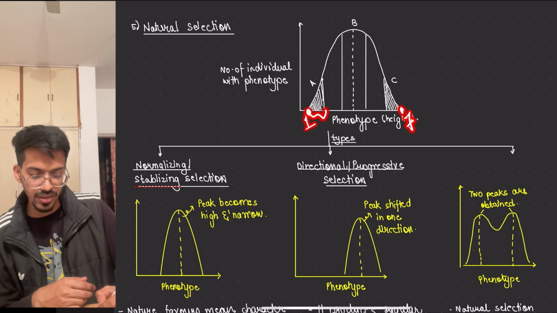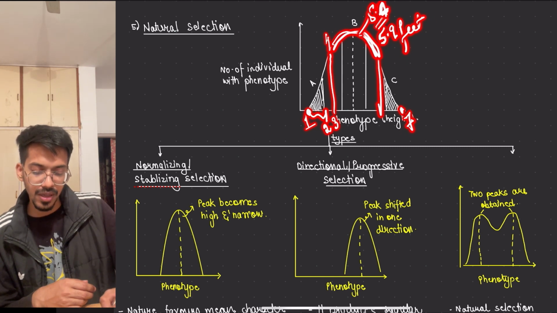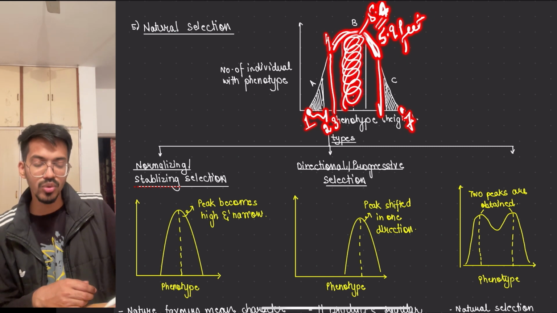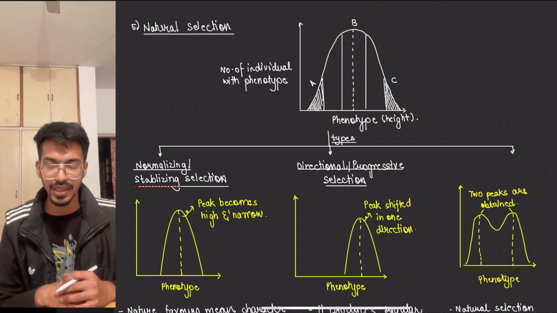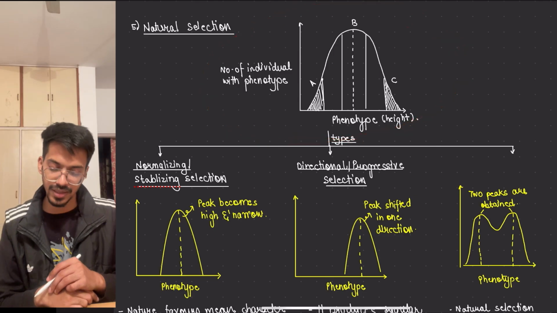If we go over here, this is 2 feet, this is 3 feet, then 4 feet to, let's say, 5.9 feet. A lot of people are there in this range, average 5.5 maybe, or 5.4, right? So the mean value people are more in number. On that basis, we have said that people are of different heights.